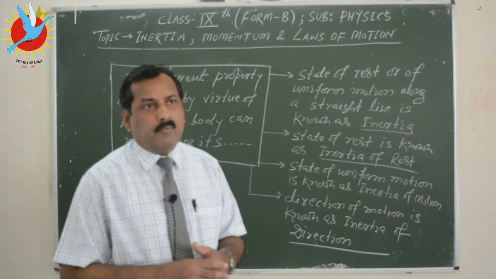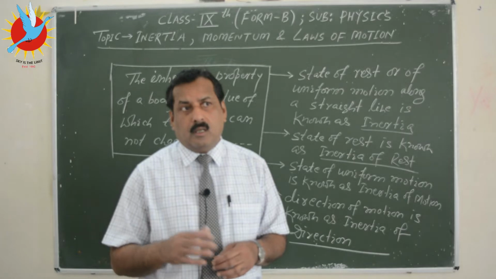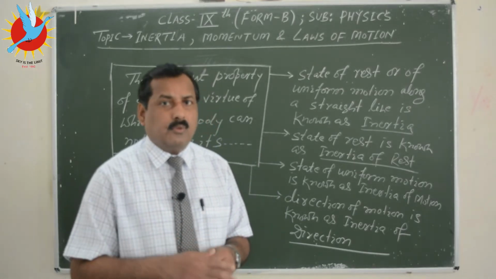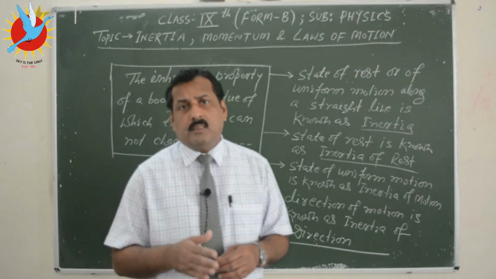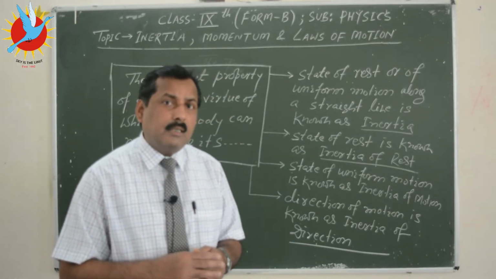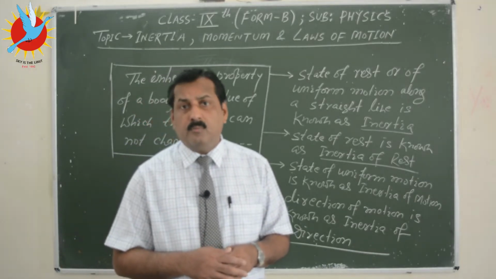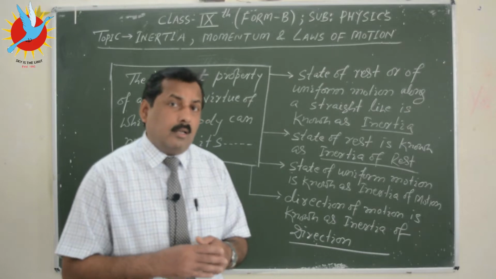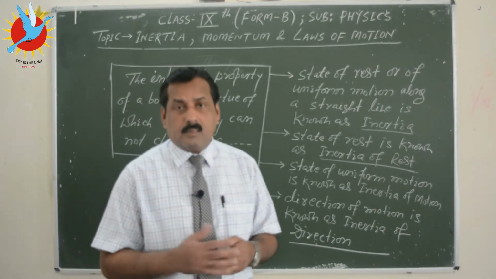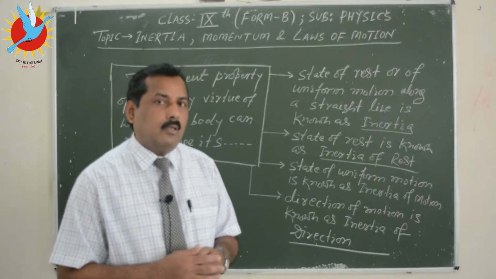Similarly, if there is a simple pendulum and suppose it is oscillating and there is no retarding force, there is no friction, in that situation it always likes to be in its current state of uniform motion. So this tendency is known as inertia of body.